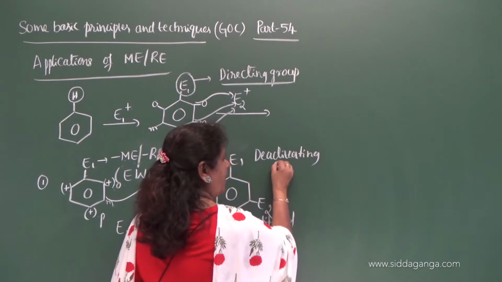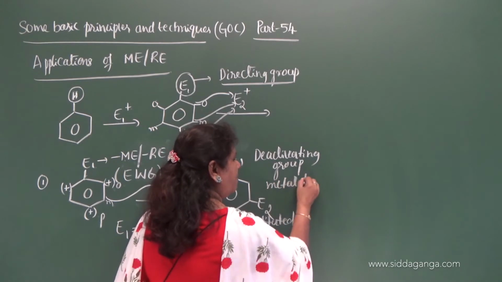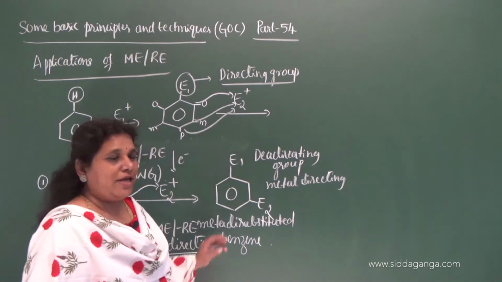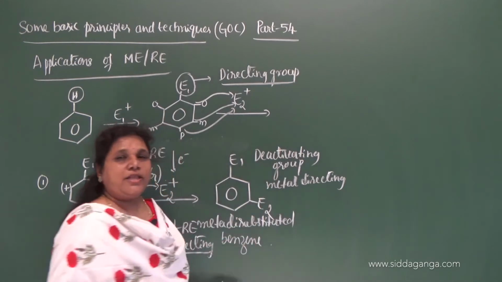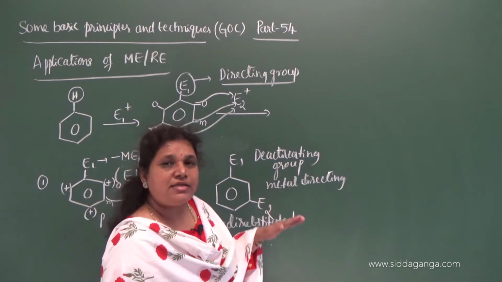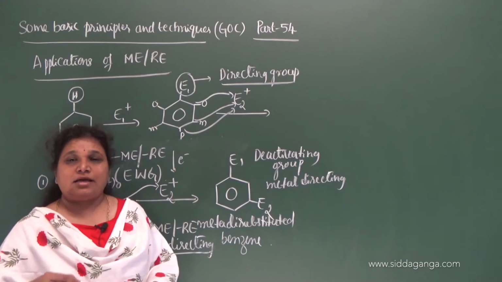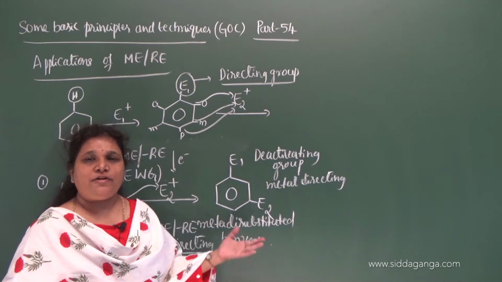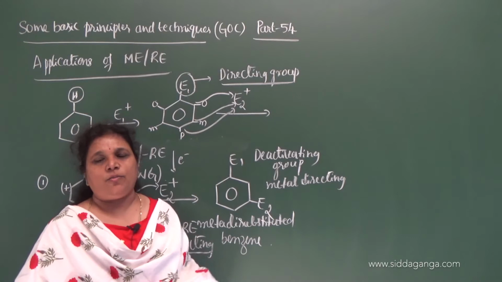Why is it called a deactivating group? It is called deactivating and it is called meta directing. Why is it called deactivating group? Because of the presence of this group with negative mesomeric effect, as it is electron withdrawing, it decreases the electron density on the benzene ring, thereby it decreases the reactivity of this benzene ring towards second electrophilic substitution reaction. Hence it is called deactivating group.